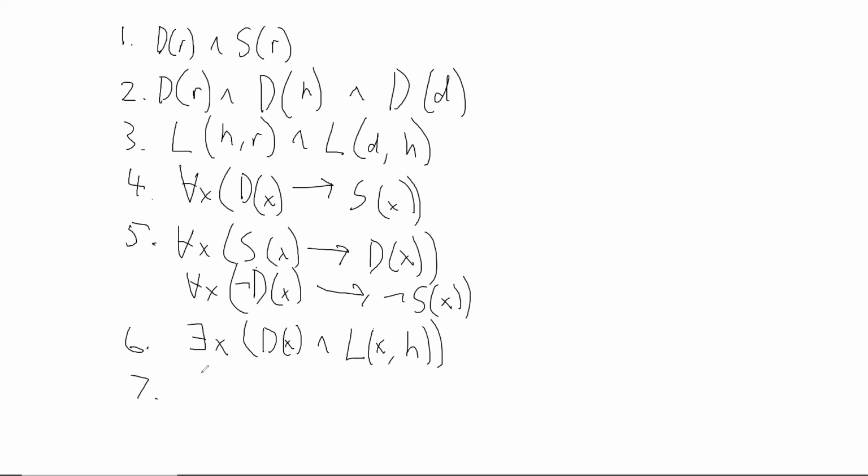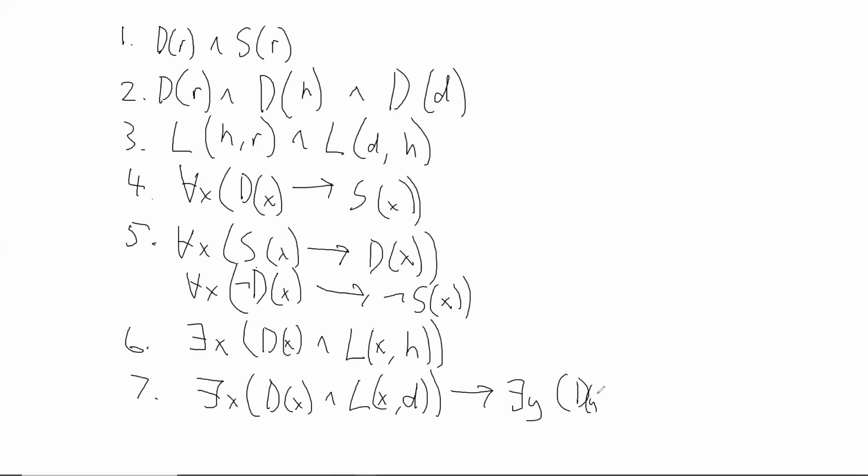So if there is a dog larger than Daisy, if there exists an x such that x is a dog and x is larger than Daisy, then there is a dog larger than Shane. Then there exists a y such that y is a dog and y is larger than Shane.